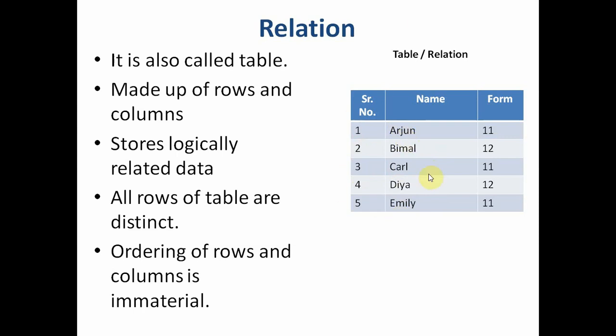If I organize the same table on the basis of name, this is already in alphabetical order, otherwise the serial numbers would change. If I organize this on the basis of class, then all students studying in Form 11 will come first, then Form 12. So the ordering of rows and columns is immaterial. The horizontal ones are called rows and the vertical ones are called columns.